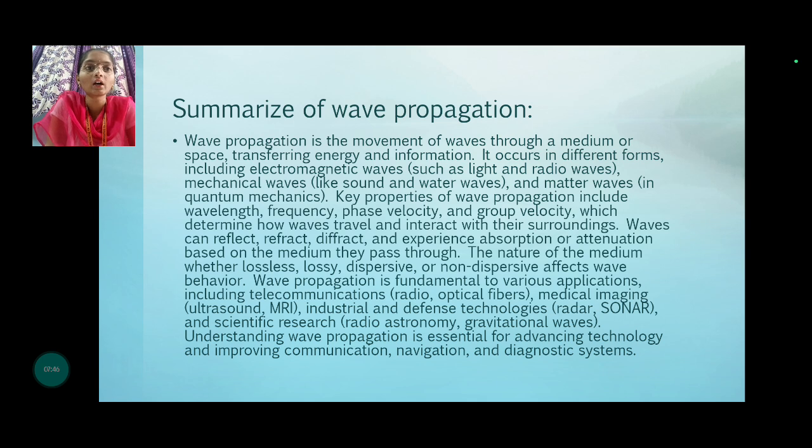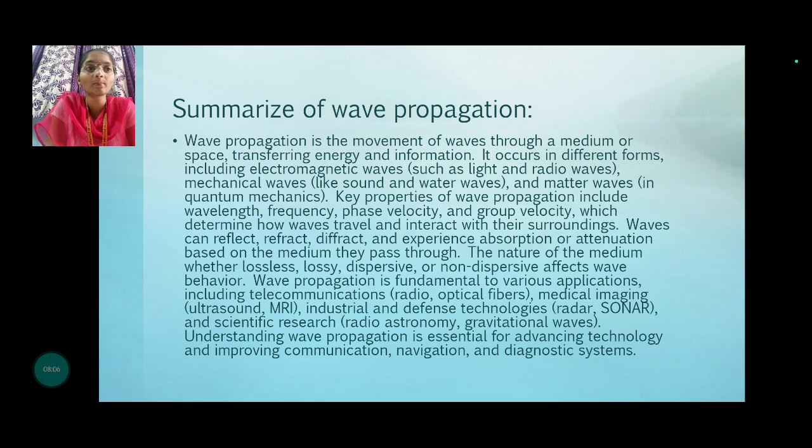Finally, the conclusion: wave propagation is the movement of waves through a medium or space, transferring energy and information. It occurs in different forms, including electromagnetic waves such as light and radio waves, mechanical waves like sound and water waves, and matter waves in quantum mechanics.